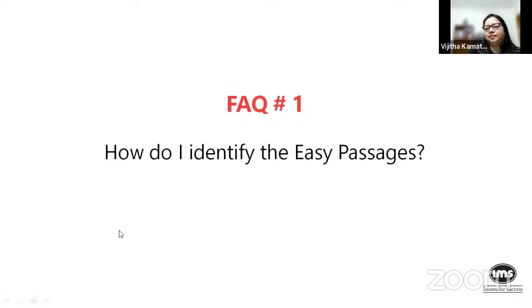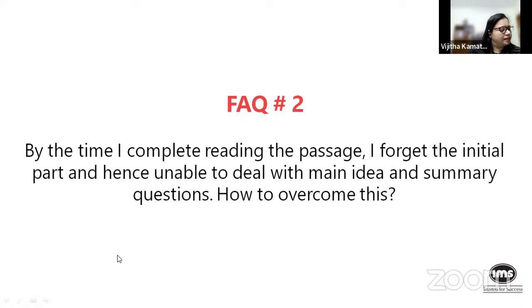Okay. So let's move on to the second question. Now this is a common complaint with students. People do read the entire passage and somehow they forget what is being read. So it's a short-term memory loss issue, and they are unable to deal with the main idea and the summary questions that follow. So the question is obviously, how do we overcome this? Again, this is a persistent problem. So if one of you can throw light on the same.